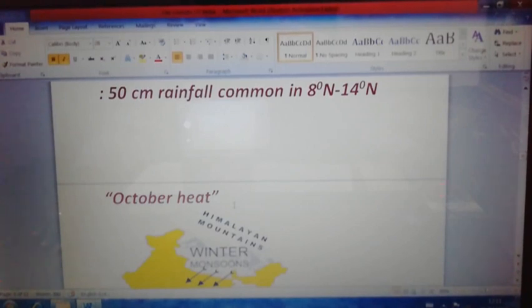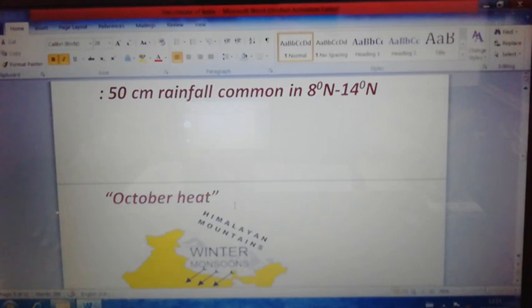During this season, the Indian weather condition occurs with a clear and cloudless sky, and also high temperature and high humidity can be seen during October and the beginning of November.